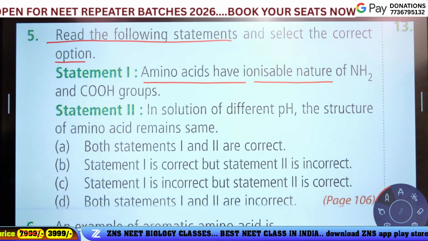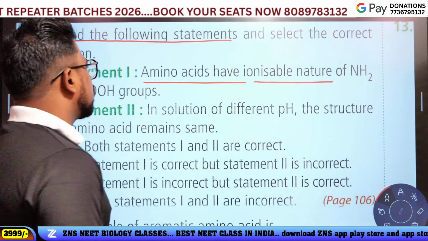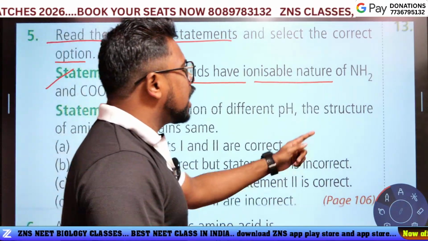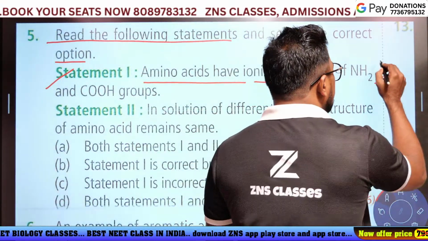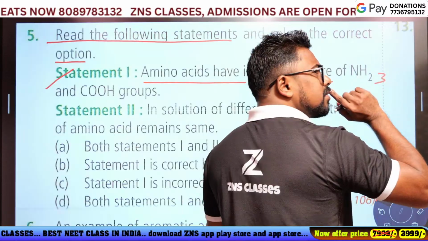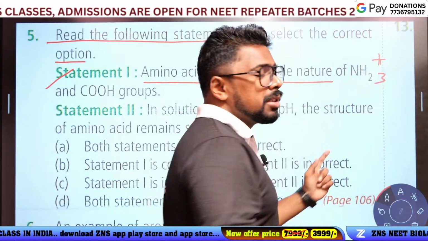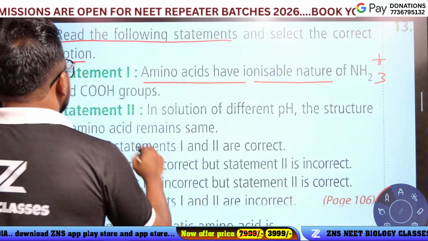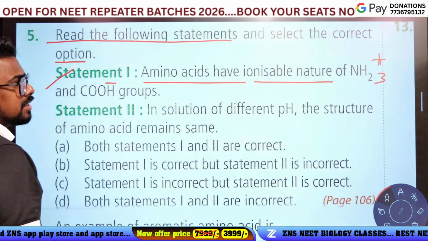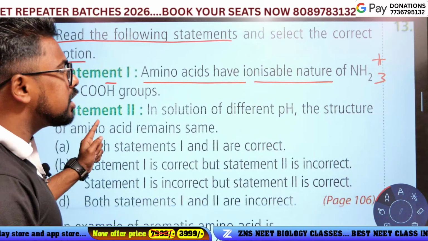Yes, statement 1 is correct, because NH2 becomes NH3 plus, which is ionizable, and COOH becomes COO minus, which is also ionizable.